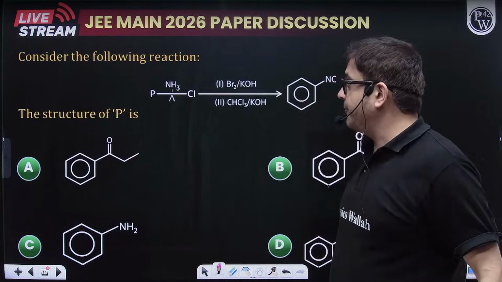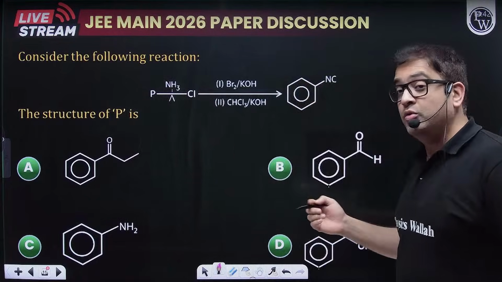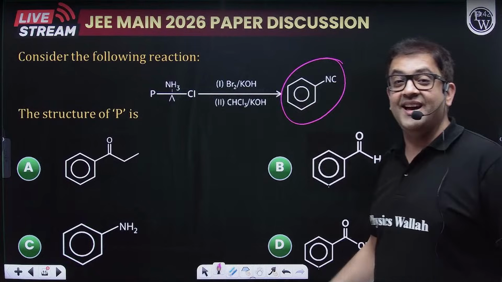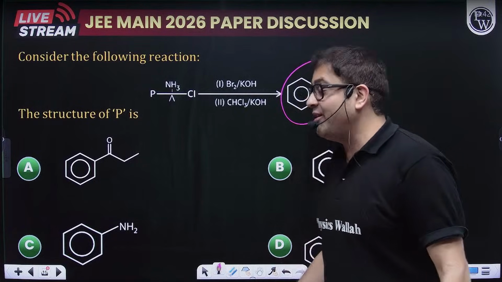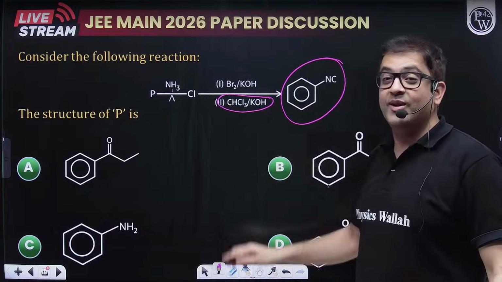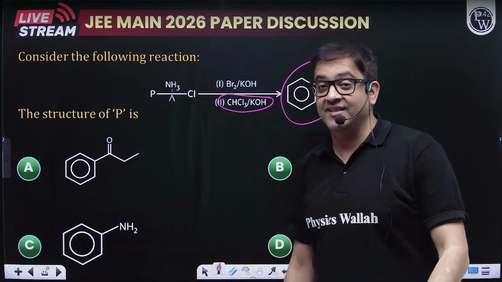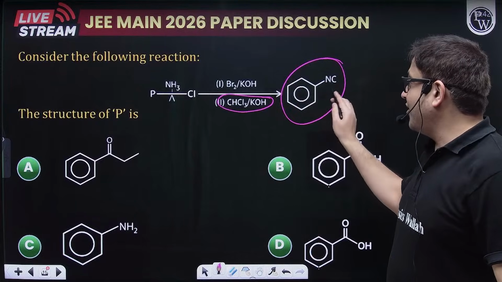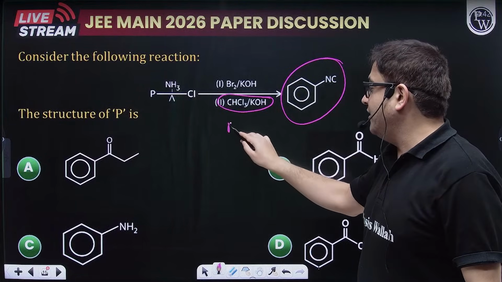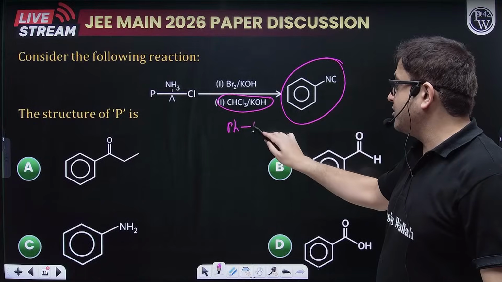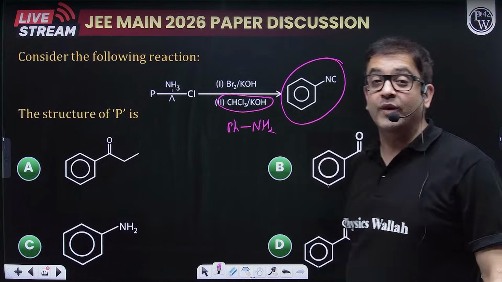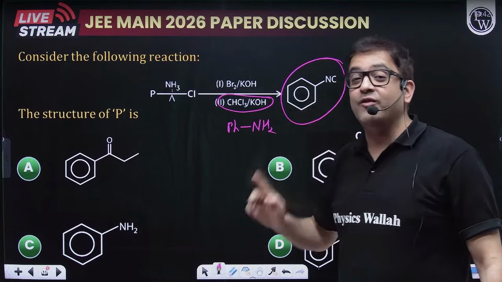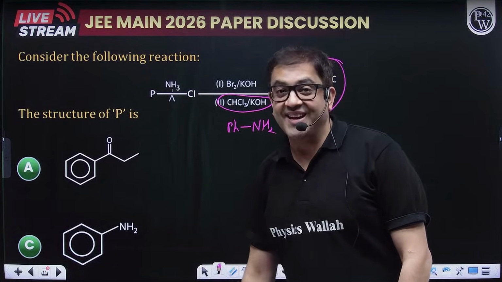So perfect, good. Again a similar question, you do not have to take out your pen, just NCERT. Sir, carbylamine, isocyanide is formed by what? Sir, by chloroform and KOH, the classic carbylamine reaction. Who undergoes carbylamine reaction? Sir, 1-degree amine. So what will be this amine? Sir, this phenyl group will, and this isocyanide will turn into 1-degree amine. So this aniline has to react with chloroform and it will form the corresponding isocyanide.